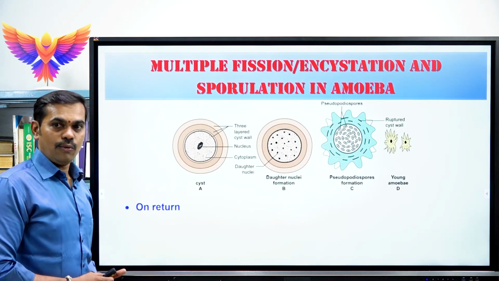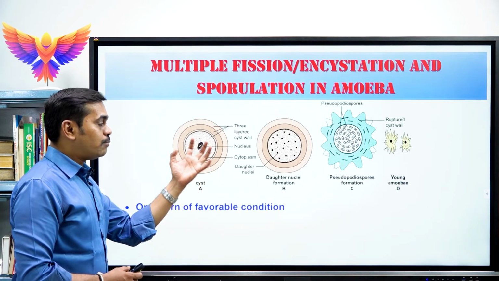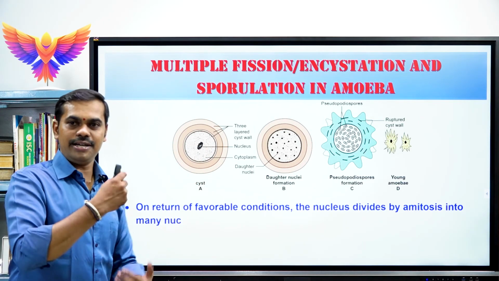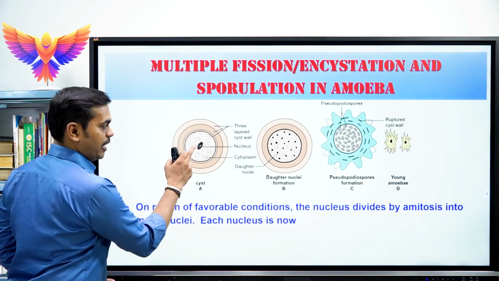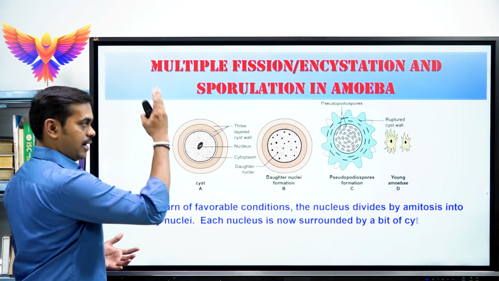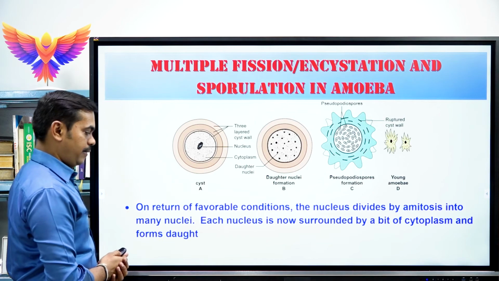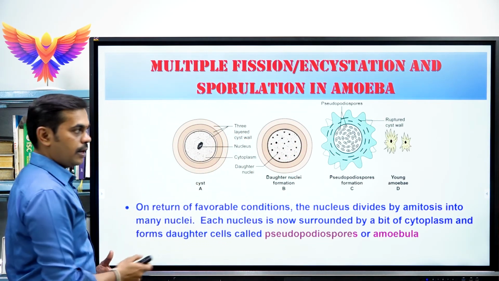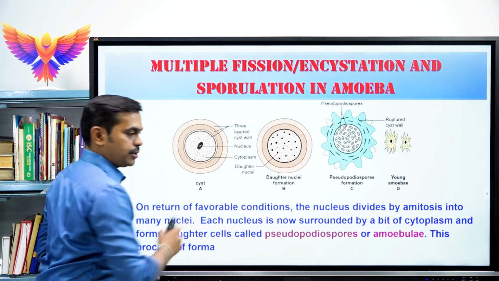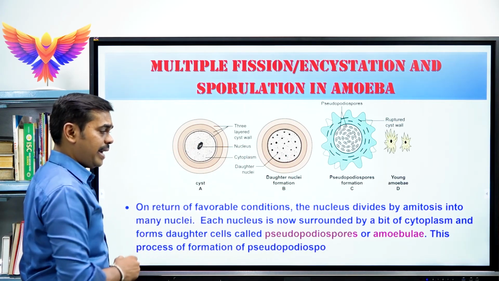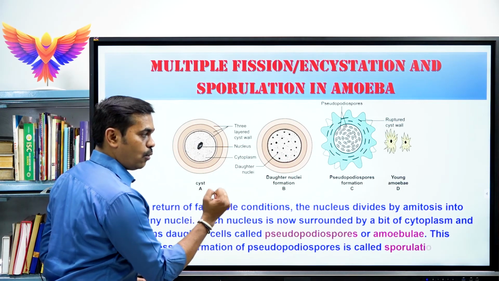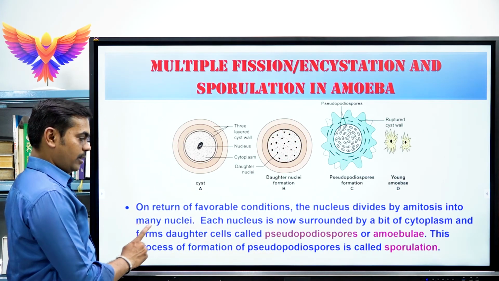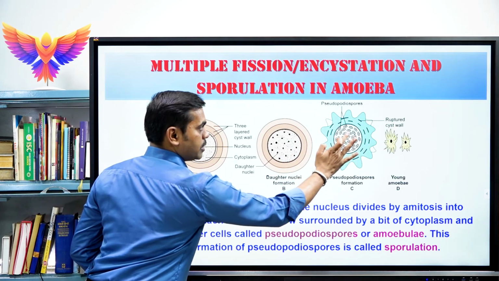And the next one, what happens? On coming back to the favorable condition, that means when the favorable condition is approaching, the nucleus of the parental cell divides amitotically and produces a number of nuclei. Each nucleus is surrounded by a bit of cytoplasm, and later on it forms the daughter cells.